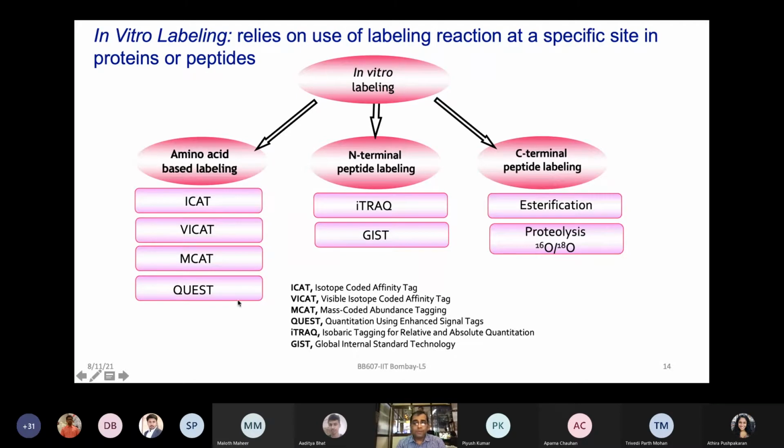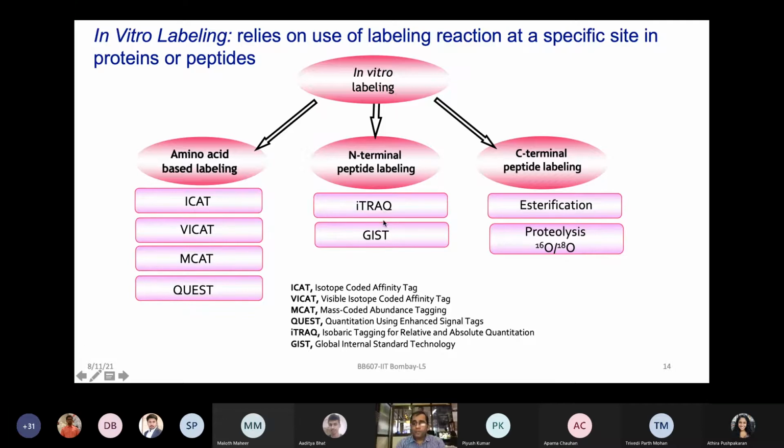But this can be very biased, because in our whole proteome only specific amino acids have to be labeled for each protein. Therefore, labeling efficiencies and bias for cysteine become challenging. So the idea was, can we come up with a more generic approach rather than amino acids? Can we look at the N-terminal sequence of a peptide or the C-terminal sequence of a peptide? Because those are more generic strategies. When we do digestion with the trypsin enzyme, we generate those peptide sequences. So this strategy of N-terminal peptide-based labeling is very powerful, which is currently heavily used and is the gold standard in the field.